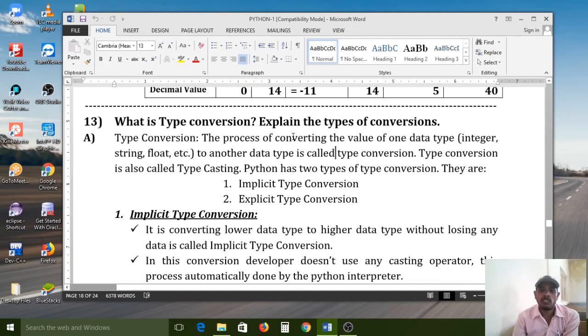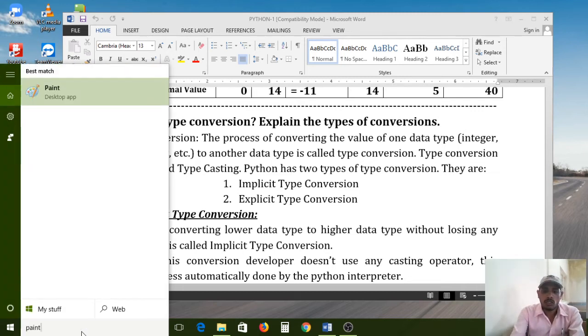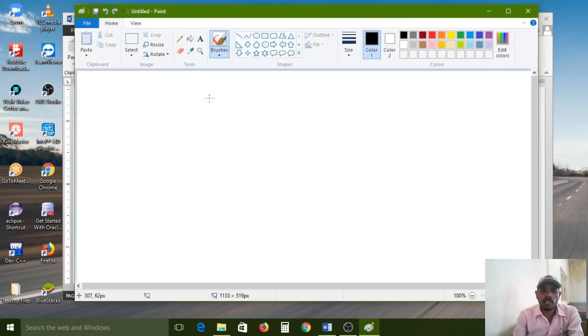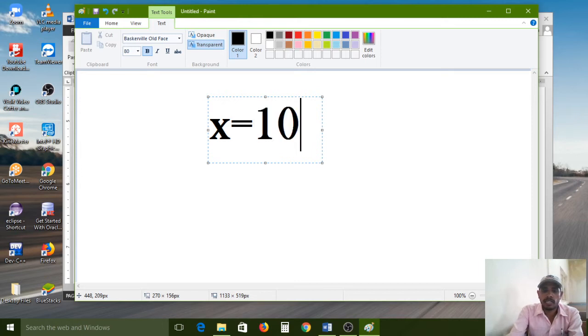How do we declare a value in the Python programming language? For that I am opening the Paint window to explain very briefly for your understanding. Okay, x equal to 10. Here 10 is the value and x is the variable.